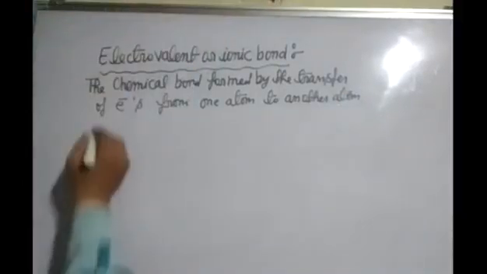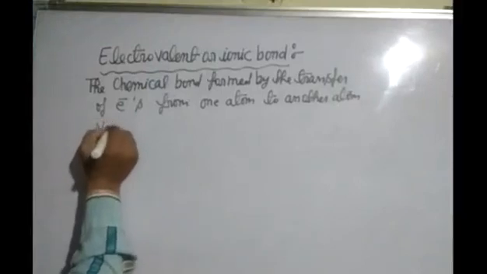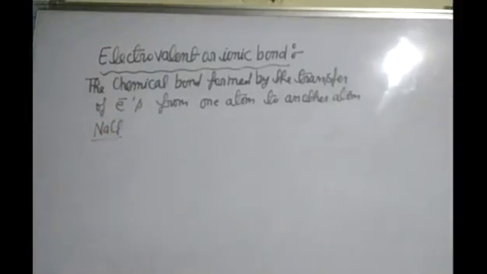For example, sodium chloride. The first example is sodium chloride.